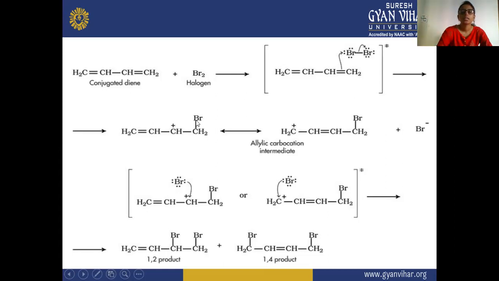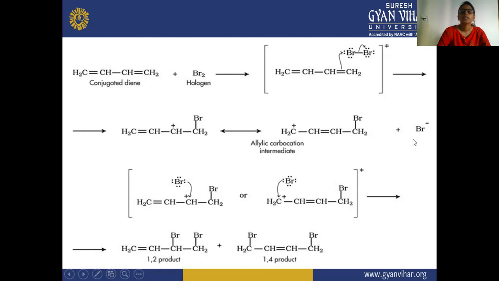You can see this carbon will have the positive charge, a carbocation. So here you can see there is an allylic carbocation intermediate, and this negative and positive will form a bond here. This is your intermediate.